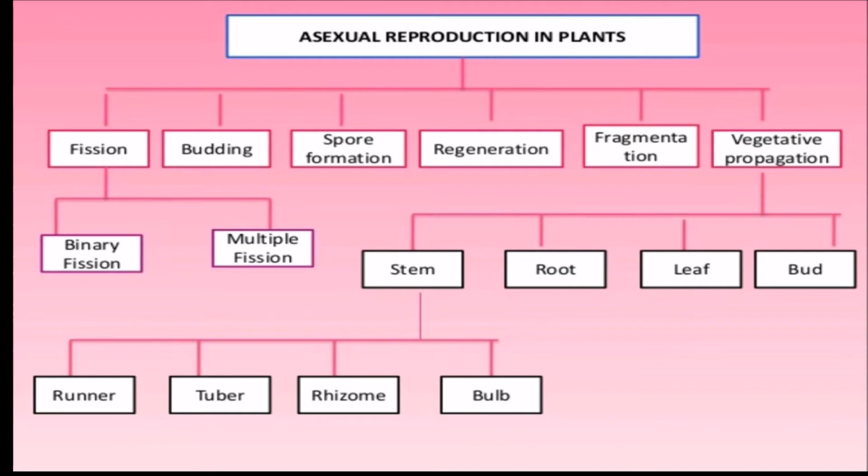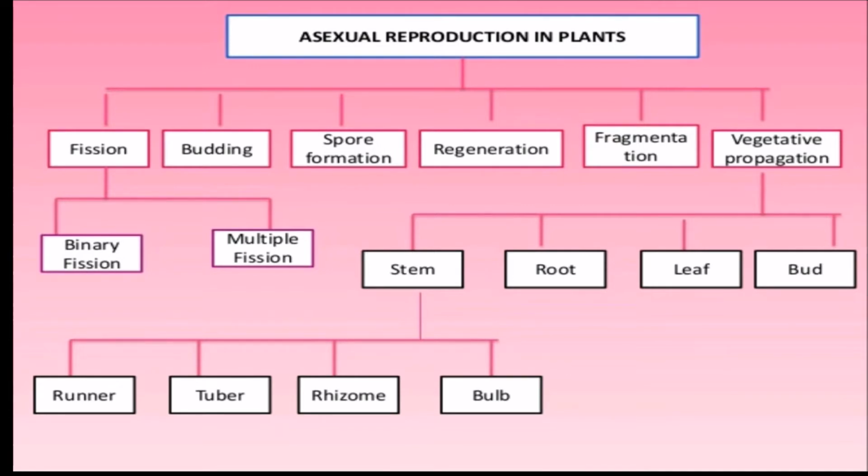In this section, we are going to discuss 6 types of asexual reproduction in plants. These are known as fission, budding, spore formation, regeneration, fragmentation, and vegetative propagation. Again, fission undergoes the process of binary fission and multiple fission. Coming to vegetative propagation, through vegetative propagation plants can reproduce through stem, roots, leaves, and bud.